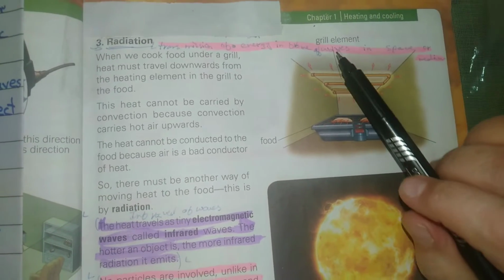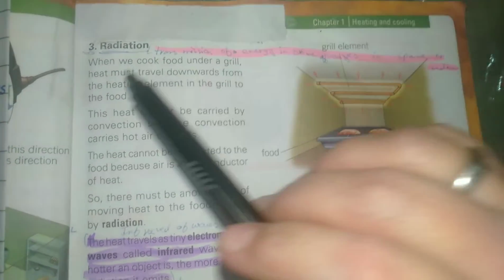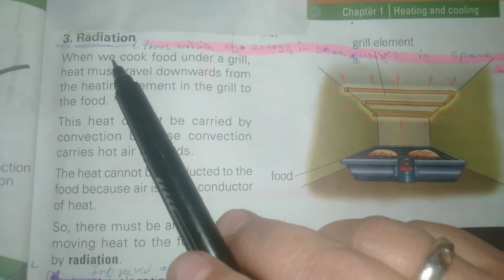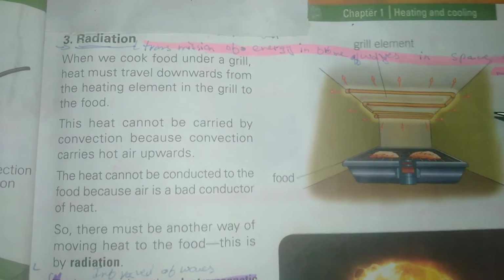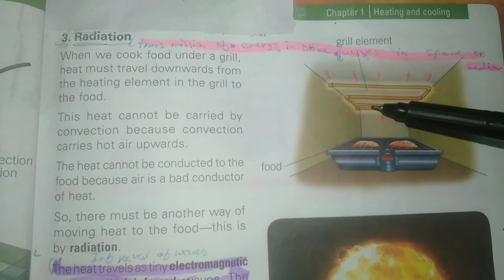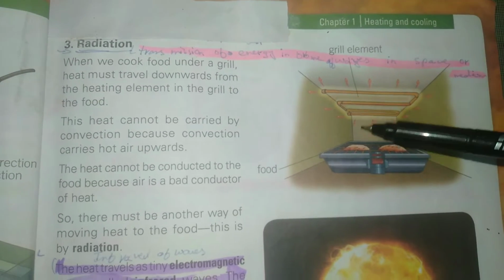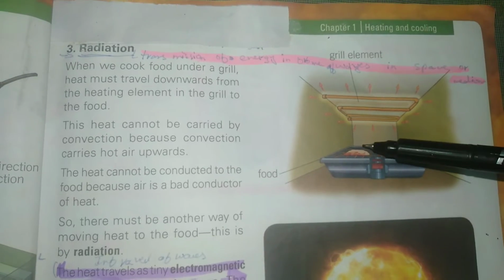As you know that we have started chapter number 1, heating and cooling. Today our topic is radiation. In this diagram you can see that food is being cooked under the grill. The heat must travel from this heating element of the grill to the food downward.